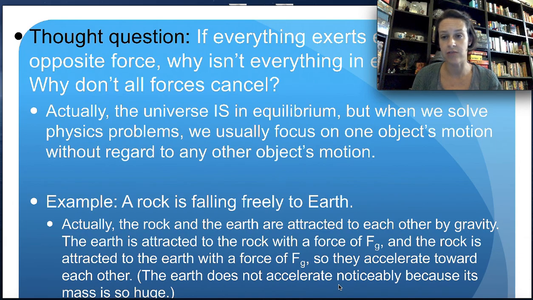We see the earth pulled down, or we are aware that the earth is pulling down on the ball, putting a force on the ball. We're completely unaware of the force that the ball puts back on the earth. And there's no possible way we could notice that. It would be negligible anyway because the earth's mass is so much bigger than anything we would drop, right? Even if we're dropping a bowling ball, the Earth is significantly more massive. So even though the Earth pulls down on the ball and the ball pulls up on the Earth, or the ball hits the Earth and the Earth hits the ball, we're only able to see the action of the ball. Okay, so everything is in equilibrium, but we can't see it.